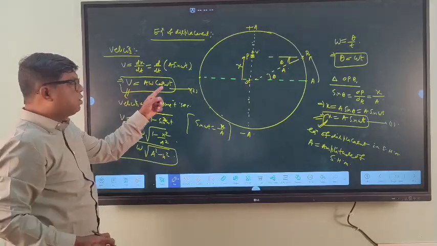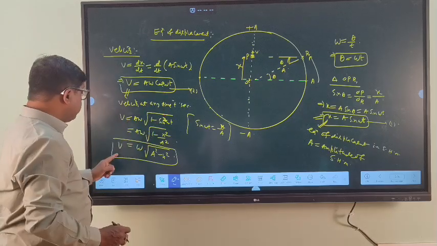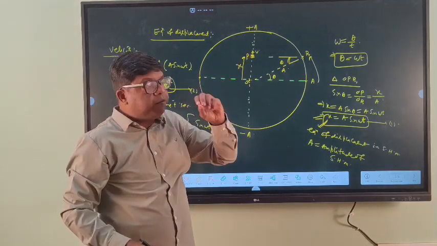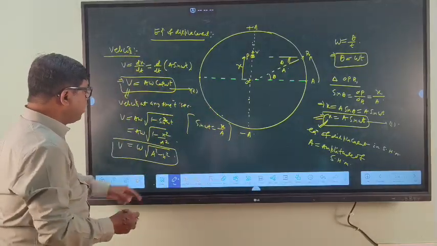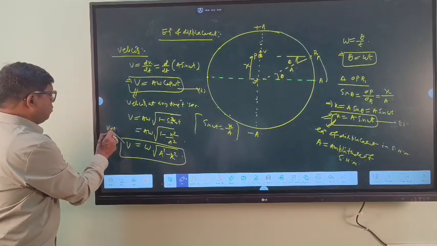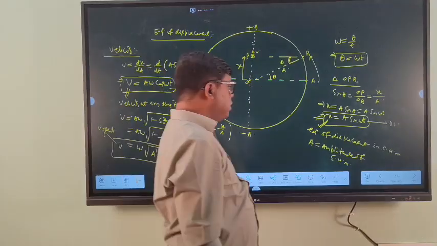This formula is the instantaneous velocity at any time t second, and this is the formula for velocity at any displacement x. There will be two formulas for the velocity: at any time t second and at any displacement x. So when the particle executes SHM,